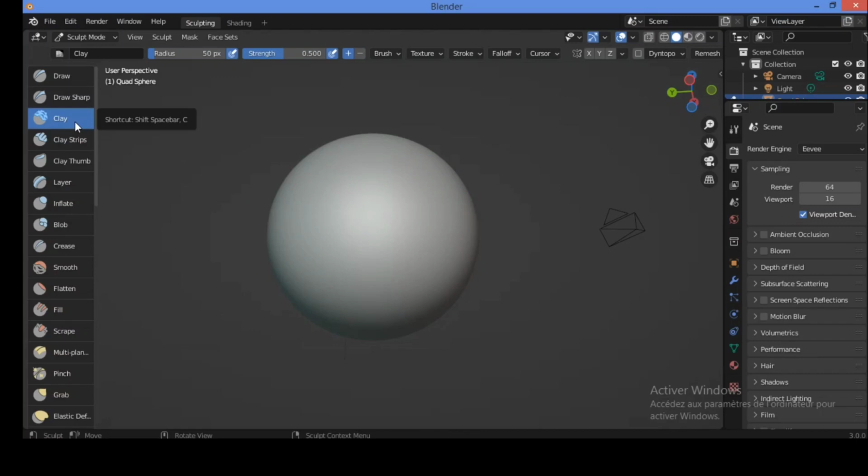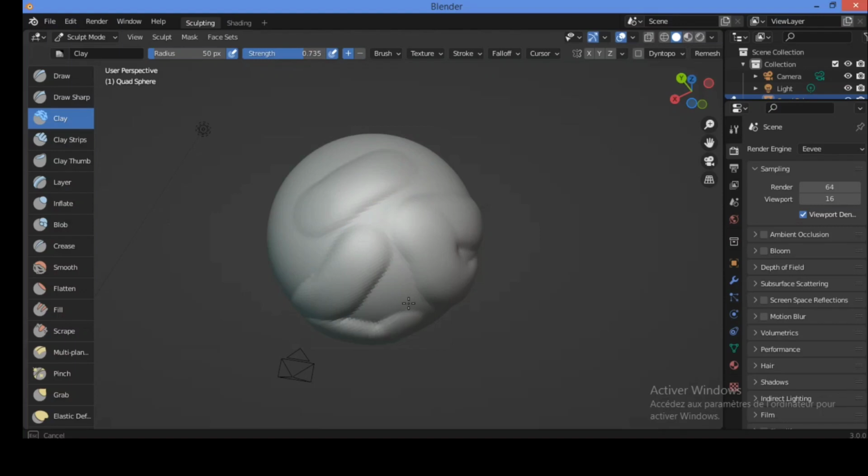Now let's switch to the clay brush. What can this brush do? It's similar to the draw brush, but includes settings to adjust the plane on which the brush acts. As shown here, you see the effect of using the clay brush like this. For example, you can also increase the strength and you see this effect.